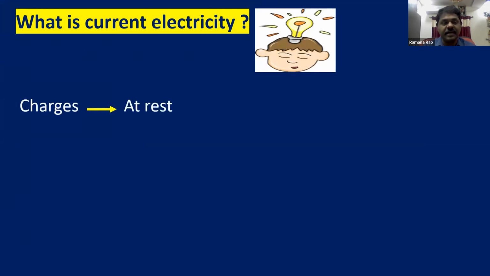If charges are at rest, the branch which deals with charges at rest is electrostatics. We completed electrostatics topics in the previous sessions: electric field, electric charges at rest, and then electric potential and capacitance.